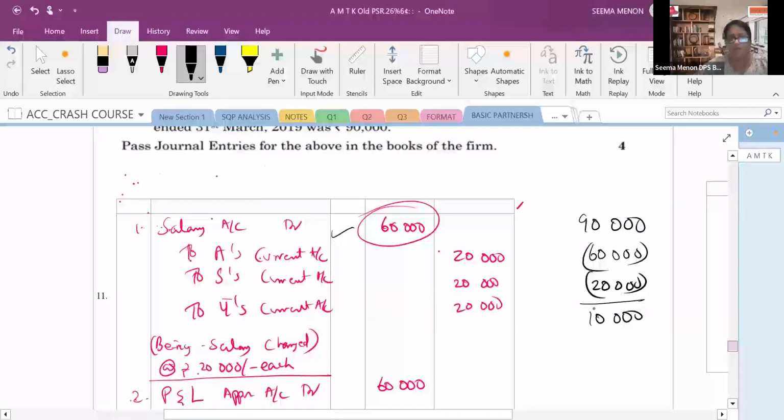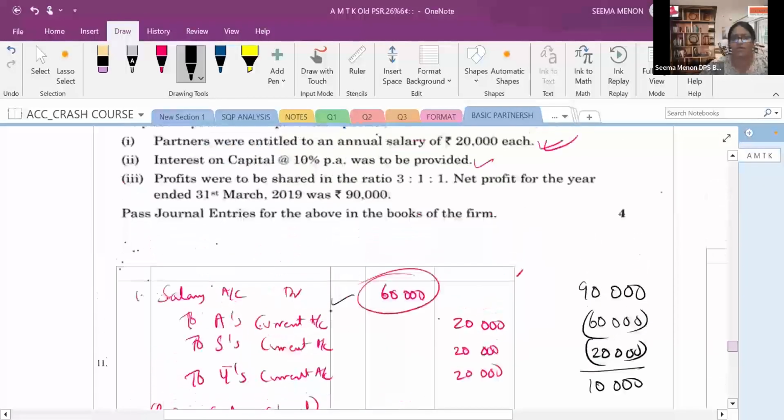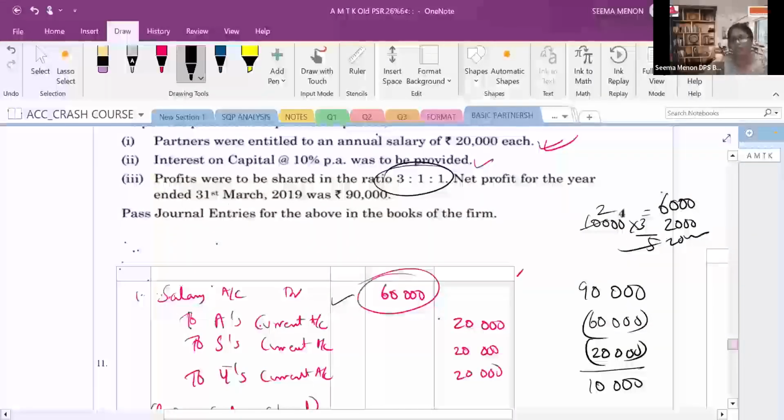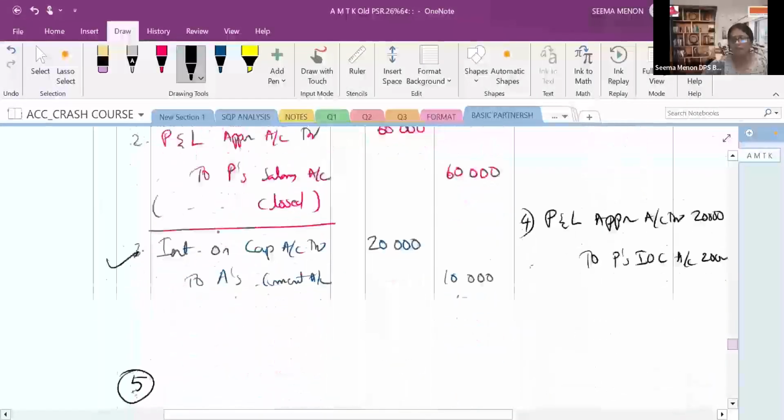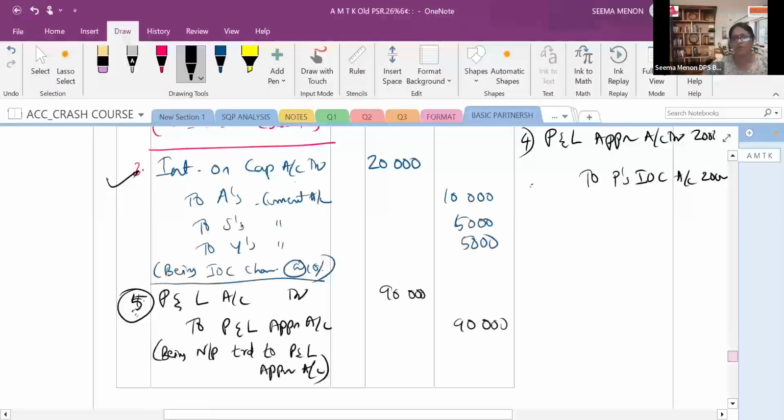This 10,000 will be distributed to 3 partners. In which ratio? You can see in the question, 3:1:1. So 10,000 into 3 by 5, 1 by 5. So 2 3s are 6. 6,000, 2,000, 2,000. We will pass journal entry for this. This is the profit. Profit will be credited to partners capital account.